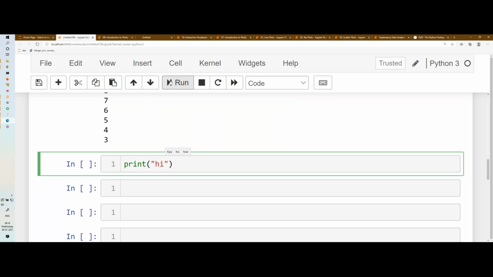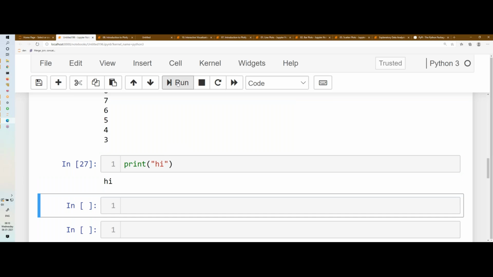To run any Python code, the shortcut is shift enter, and this is the tab. You can also use run. So this is running the code, executing it and showing you the output. It is an interpreter based language where line by line execution will happen, cell by cell. In Jupyter, one cell will run and give output, and then it will go to the next cell. Is it clear? That's why I told you to see about Jupyter notebook.